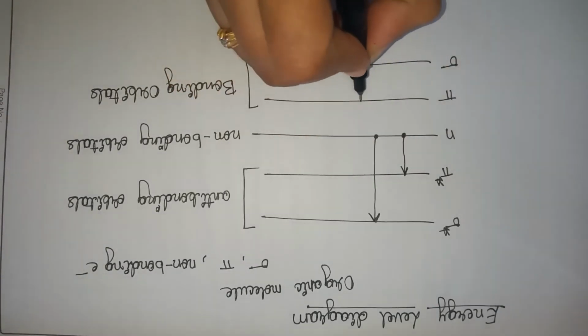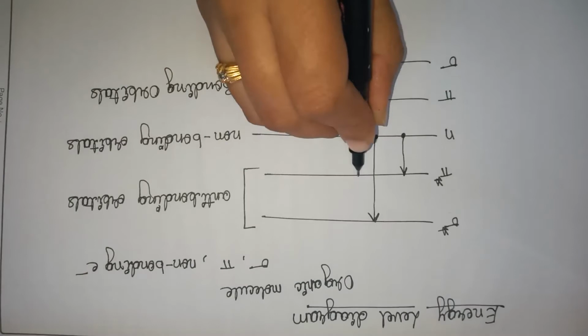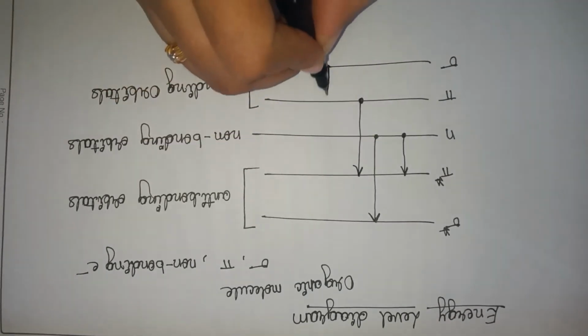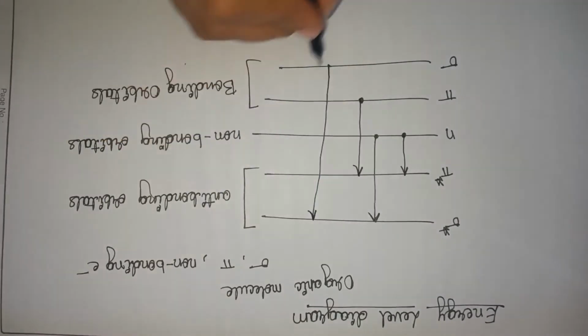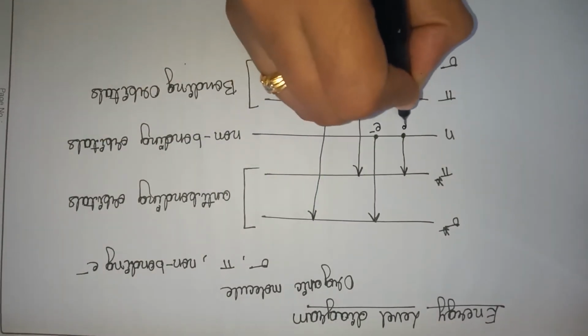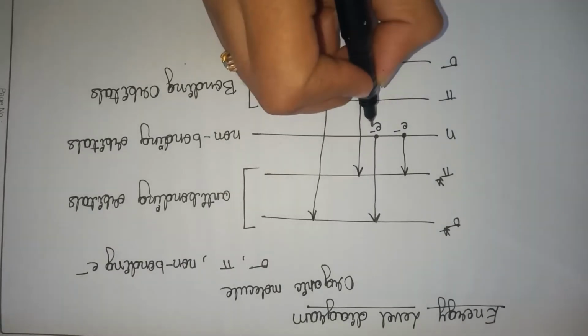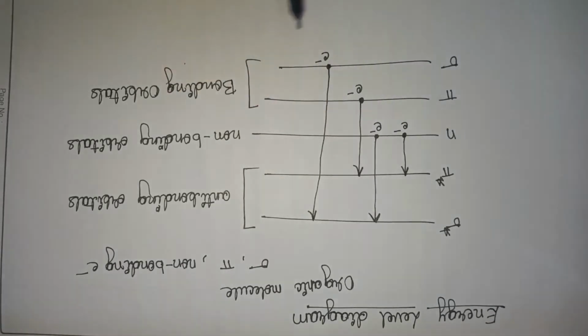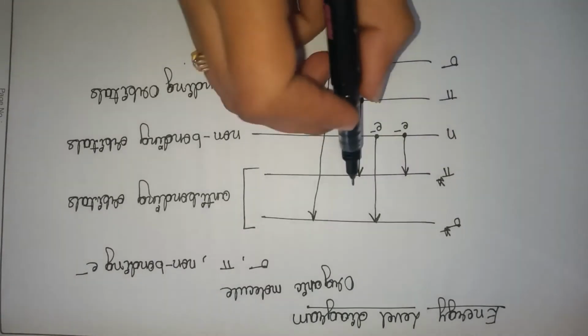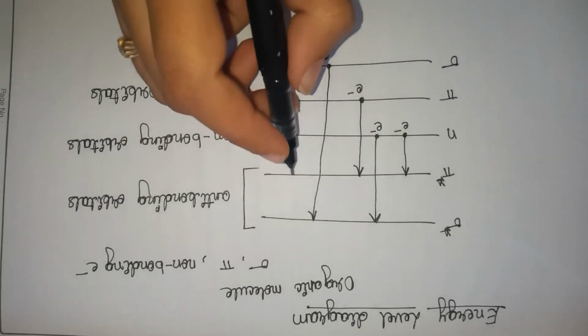Or we have pi electrons, which can transition from pi to pi star, and the last one is sigma to sigma star. We have pi electrons, sigma electrons and non-bonding electrons. There will be 4 types of transitions, that is n to pi star, n to sigma star, pi to pi star and sigma to sigma star.